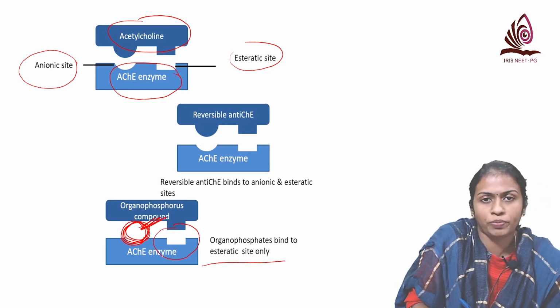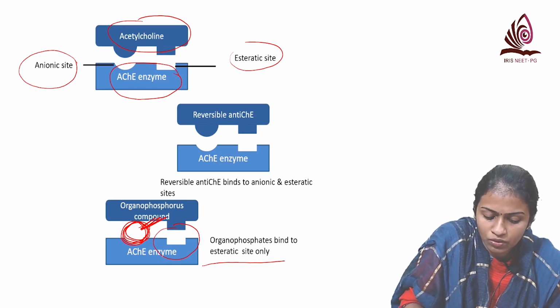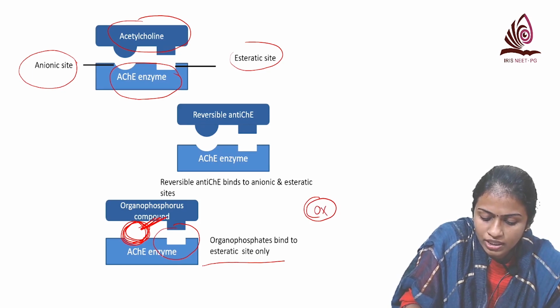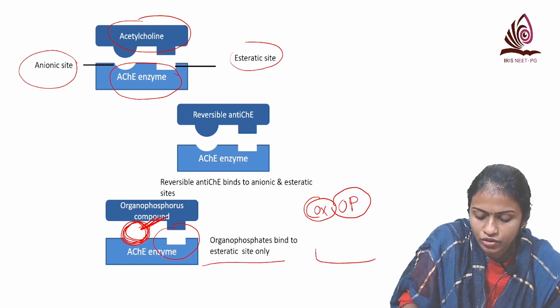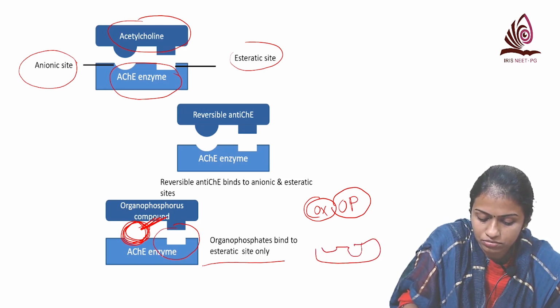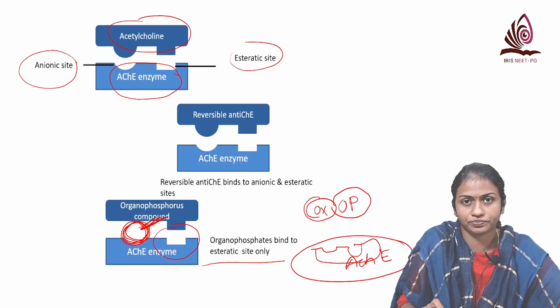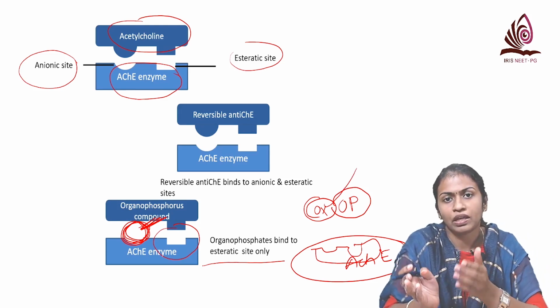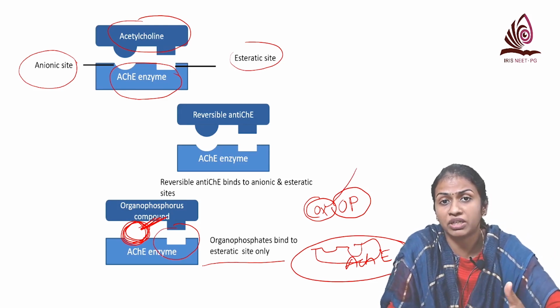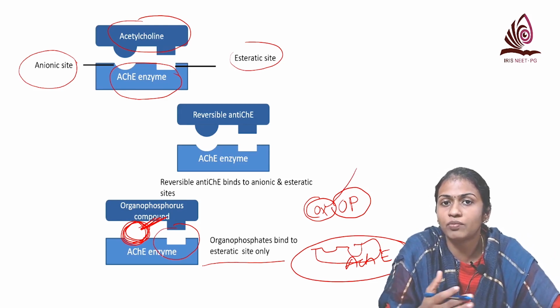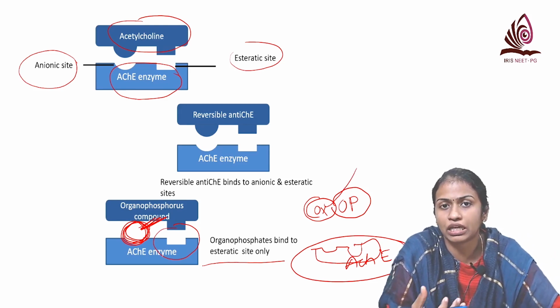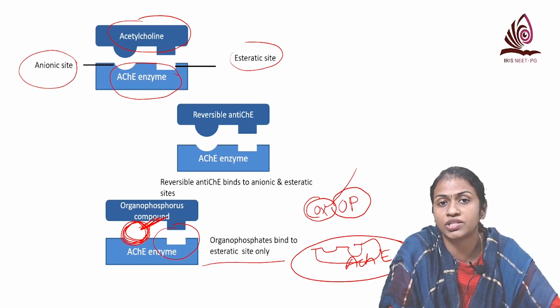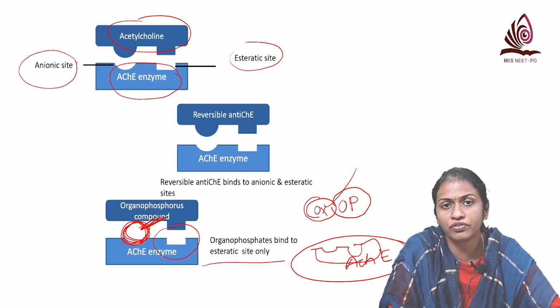bond with the OP compound, so that after its binding, what happens? Remember, the oxime is attached along with the organophosphorus, and your anticholinesterase enzyme is getting free. So the oxime will take its organophosphates along with it. Okay, and you should give it immediately, because once the enzyme undergoes aging, then it cannot be reactivated. The acetylcholinesterase cannot be reactivated with the help of oximes.